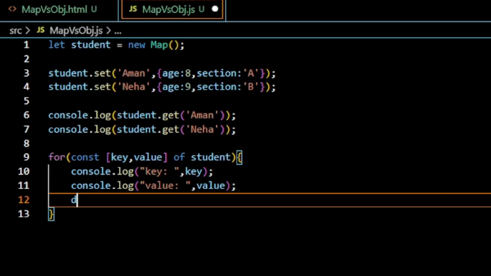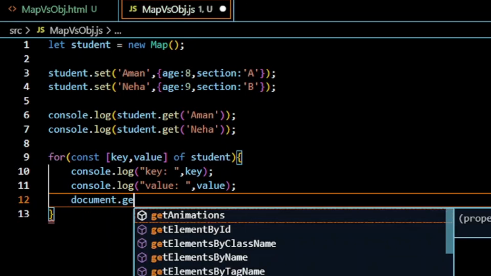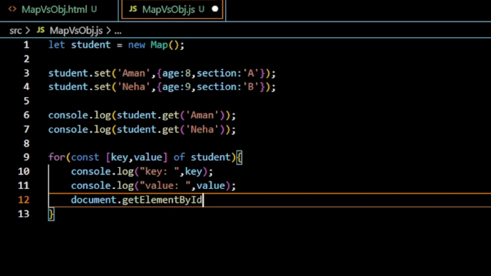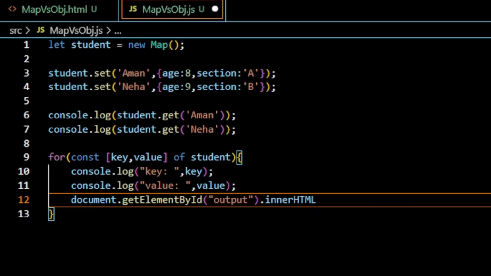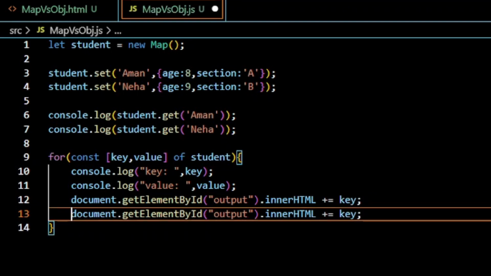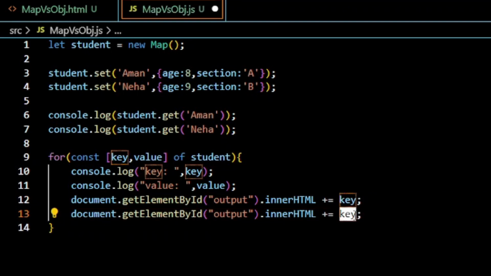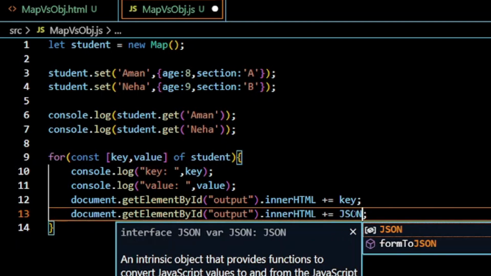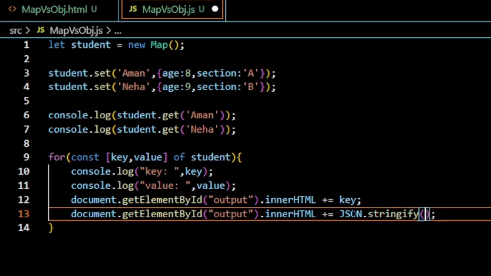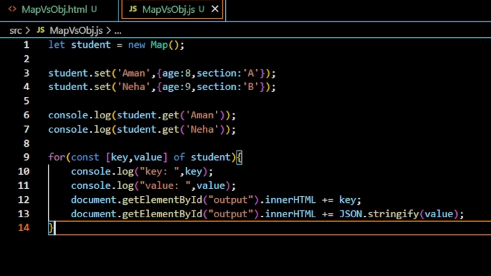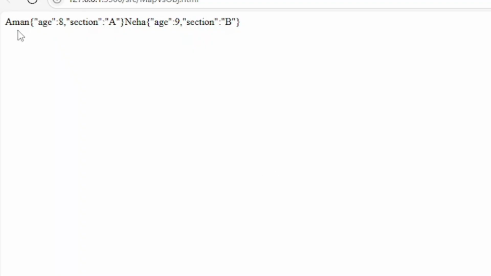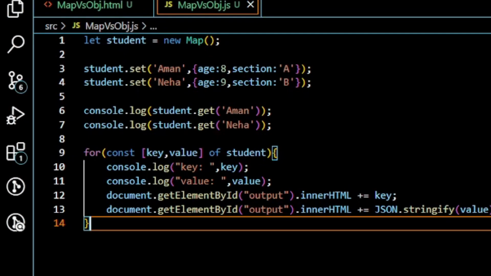Okay, so next we are just going to print the same thing but in our output div. So using document.getElementById, and our output div .innerHTML += key. Similarly we are going to put value, but in case of value, as it's an object, we need to stringify it. So we are going to write JSON.stringify(value). Okay, let's see. Aman along with its value. Similarly, Neha with her respective value.